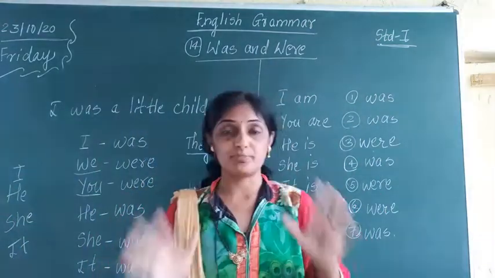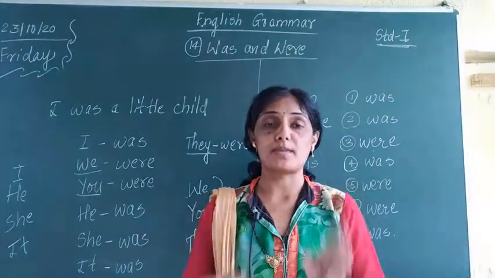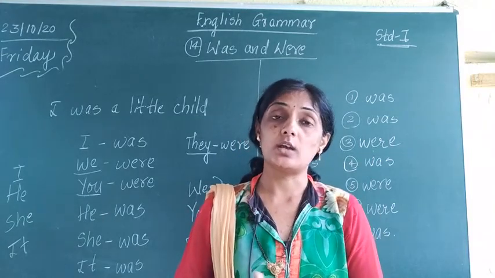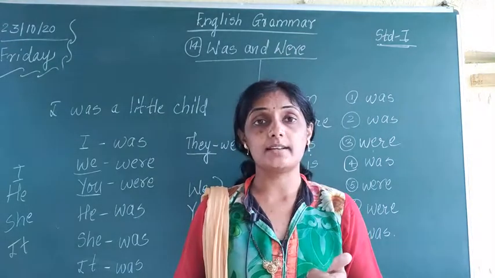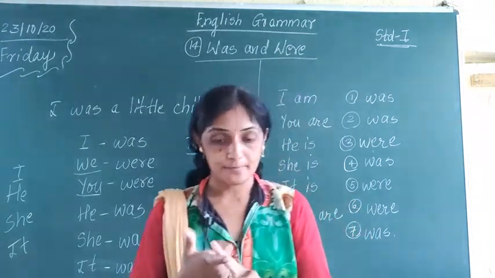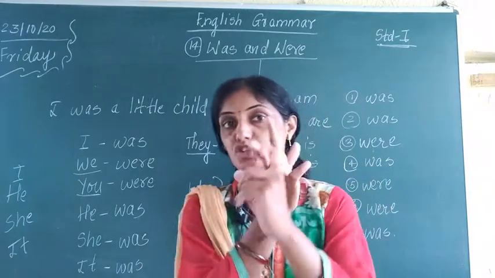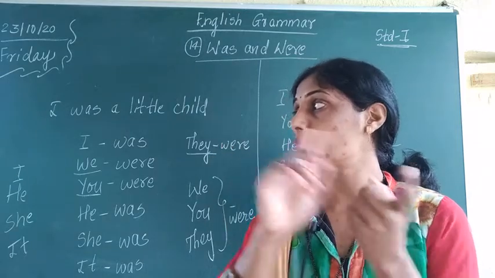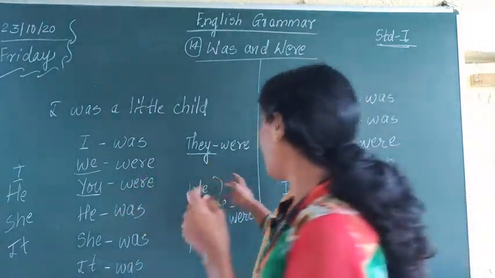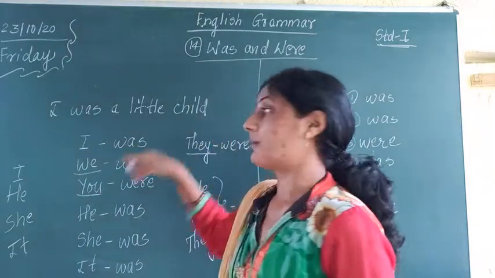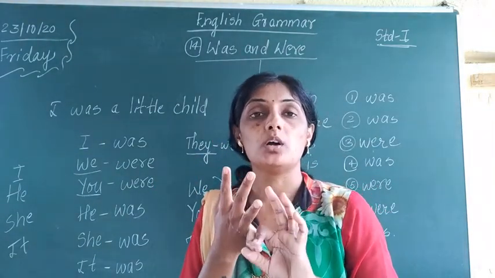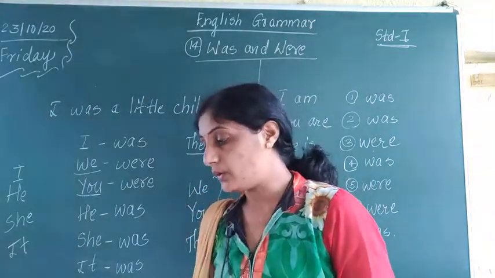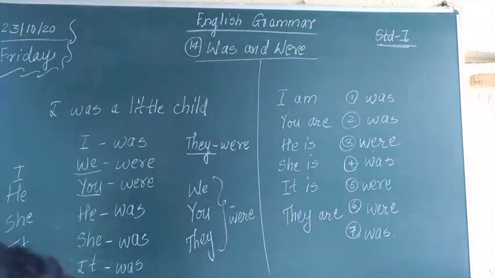In this way, where to use was and where to use were. When we talk about one person, singular nouns, one place, animal, bird, thing, that time we use was. And when we talk about more than one, that time we use were. Was is used for which pronouns? I, he, she, it. And were is used for we, you and they. Understood? In this way I have explained all 7 sentences, and we have completed our 14th lesson.